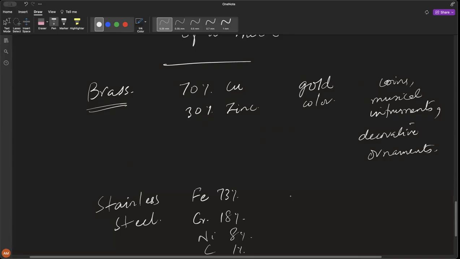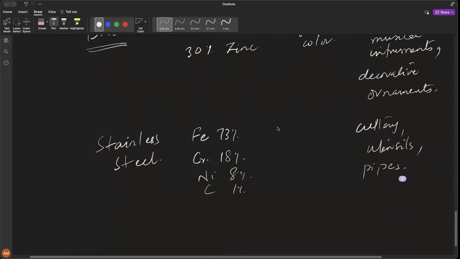It is resistant to corrosion and used in cutlery, utensils, and pipes. In your exam you can be asked why stainless steel is better than any other metal that can be used. One of the best answers would be resistance to corrosion.